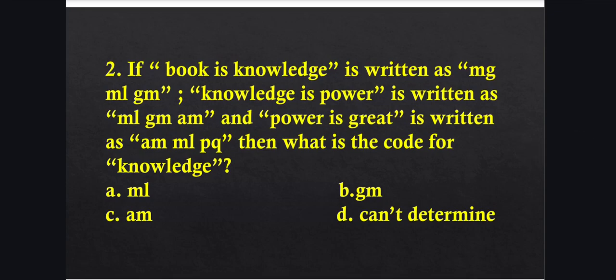Question number 2. If "book is knowledge" is written as MG, ML, GM, "knowledge is power" is written as ML, GM, AM, and "power is great" is written as AM, ML, PQ, then what is the code for the word knowledge? Option A: ML, option B: GM, option C: AM, and option D: cannot determine.